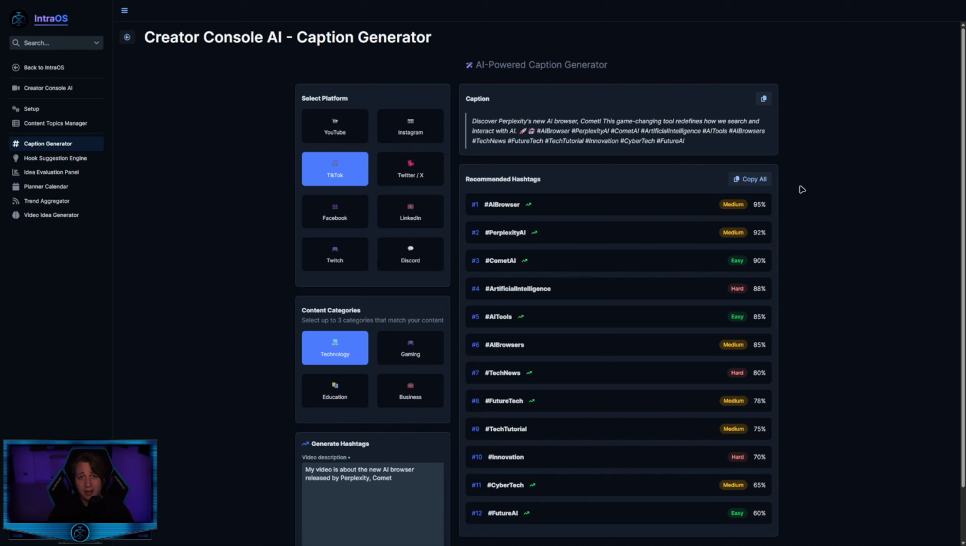So if you want to copy the entire caption, even with the hashtags, you just have to click on this button. And if you want to copy only the hashtags, you can click this button.